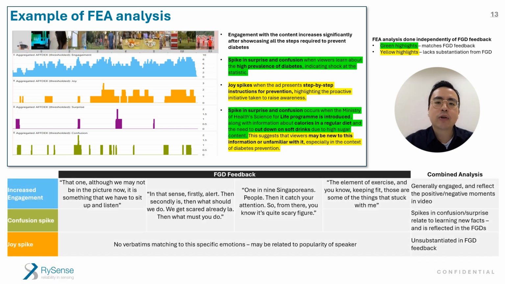However, after contrasting with the FGD data, some stronger sentiments were substantiated. Firstly, respondents were engaged. The peaks and dips in the engagement valence generally correlated with FGD feedback on the positive and negative moments of the video. Secondly, confusion and surprise that was detected in the FEA was also explained in the groups by the mention of the scary figure of diabetes statistics in Singapore. However, joy spikes in the FEA did not produce any substantiated feedback from the focus groups.